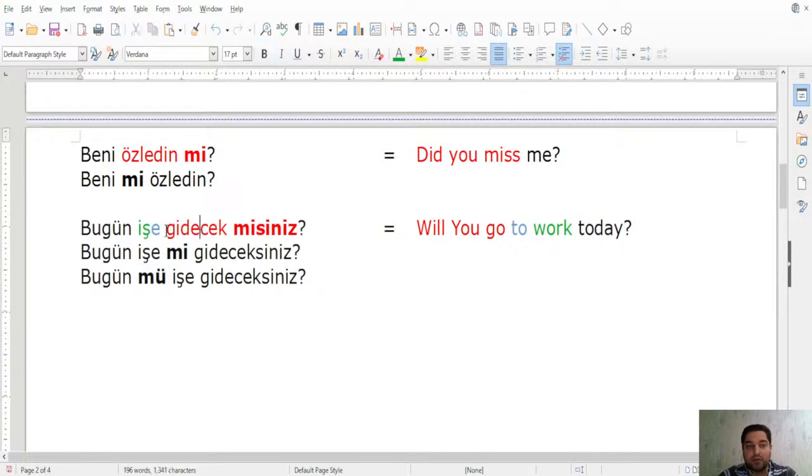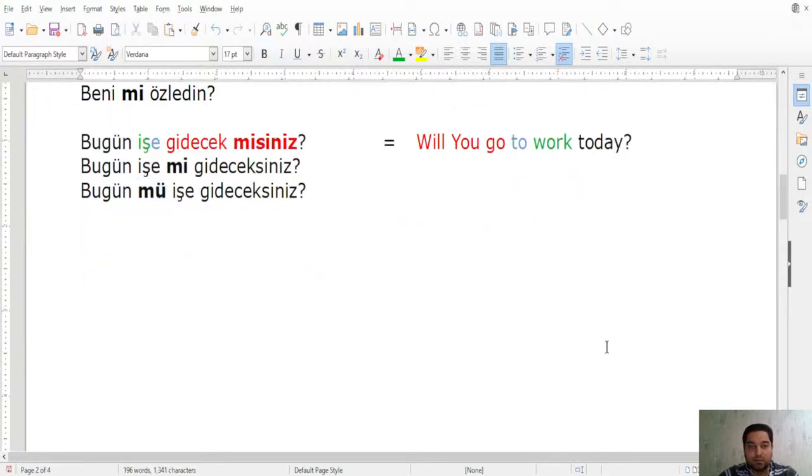And again, pay attention to the fact that gidecek misiniz becomes gideceksiniz, right? There is no question anymore. And also this me has shifted to işe mi without any change. It's still me here, but when it comes after bugün, it becomes mü. Okay, now we have bugün mü, not me, but bugün mü, because bugün requires mü after itself because of the vowel harmony. Bugün mü işe gideceksiniz? Okay, let's look at another example.